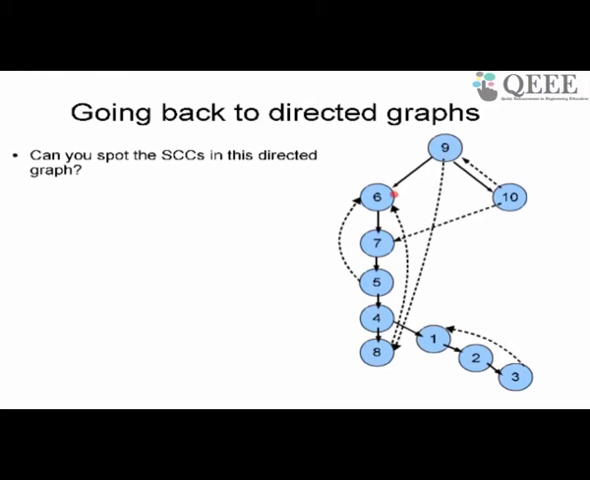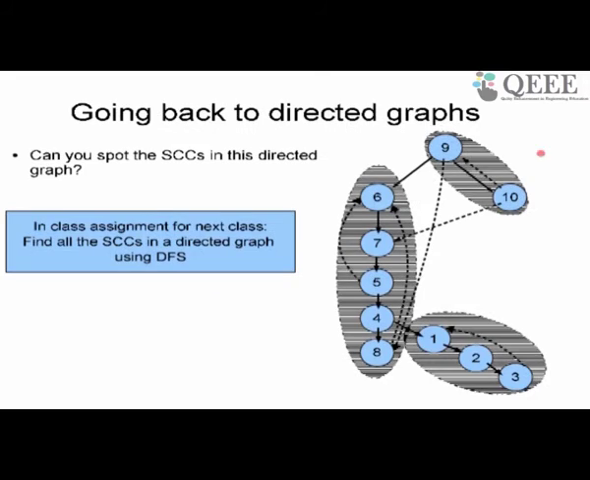9 does not belong to the strongly connected component because while there is a path from 9 to 6, there is no path from 6 to 9. Therefore 9 is not in the strongly connected component. So what are the strongly connected components in this graph? Clearly the three strongly connected components are these three. 9, 10 are strongly connected, 1, 2, 3 are strongly connected, and these are strongly connected.